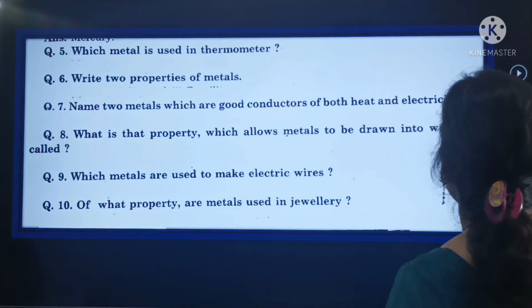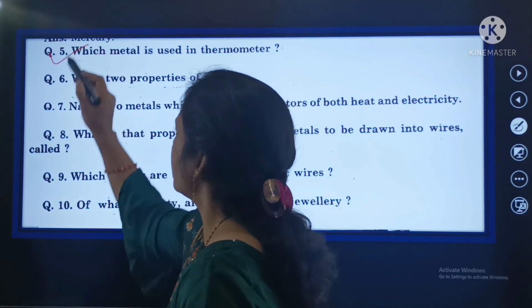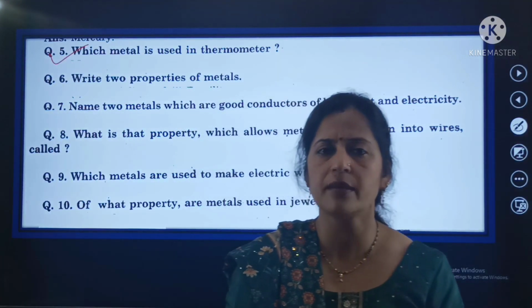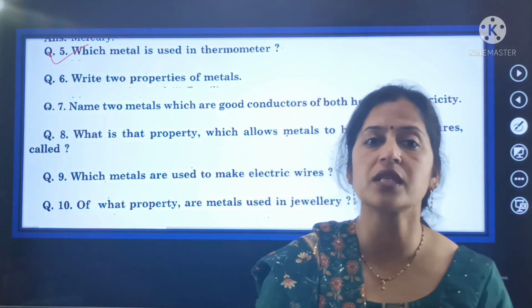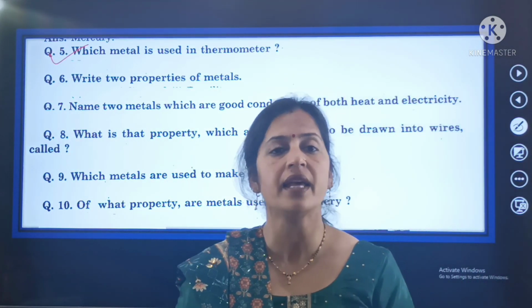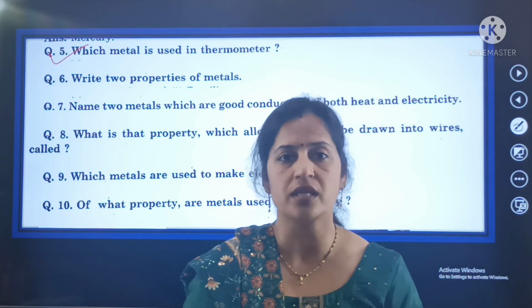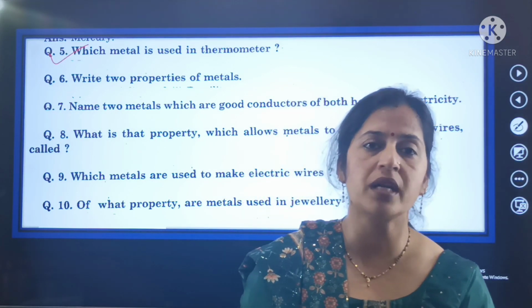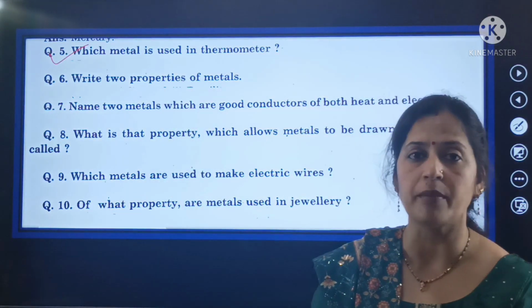Now shift to the question number 5, and your question number 5 is which metal is used in thermometers? कौन सा metal है जो कि thermometers में use किया जाता है? इससे पहले हमने कहा कि कौन सा metal है जो कि liquid state में exist करता है. So mercury is the metal that exists in the liquid state. और अब next question जो हमारा कि कौन सा metal है जिसको कि हम use करते हैं thermometers के लिए.